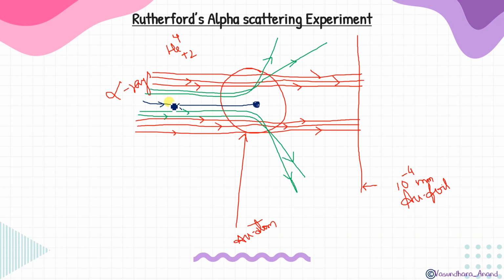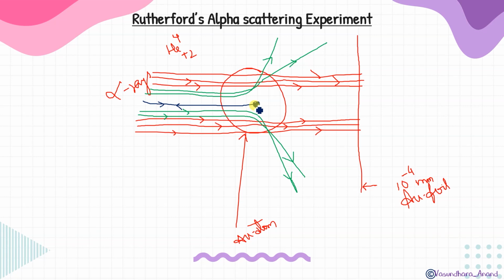The first point was that the outer part of the atom is empty. Only then was there no obstacle, and it crossed the atom without any deviation. Outer part is empty, from the first observation. The second conclusion: since alpha rays have positive charge, and when it comes closer to the nucleus we can see that it is getting deflected, isn't it? So that means this nucleus surely has positive charge. Then only the repulsion will be there. So that's why the second conclusion was that the central part of the atom has positive charge.